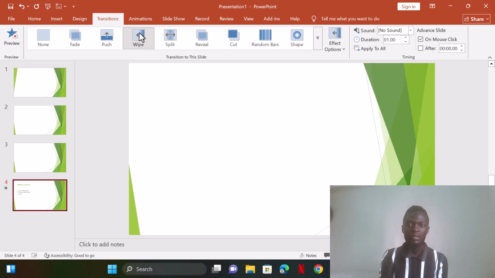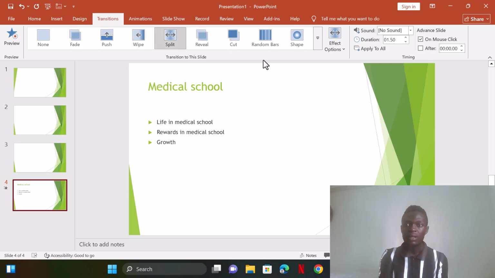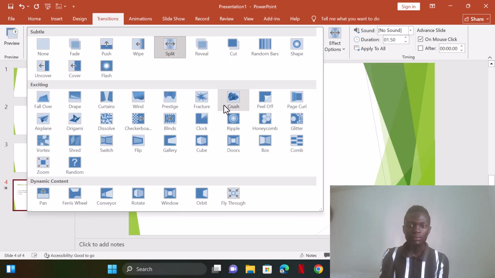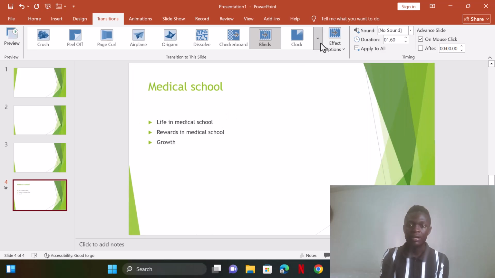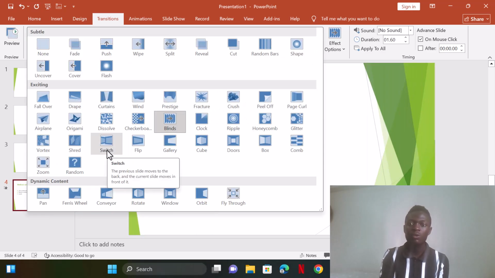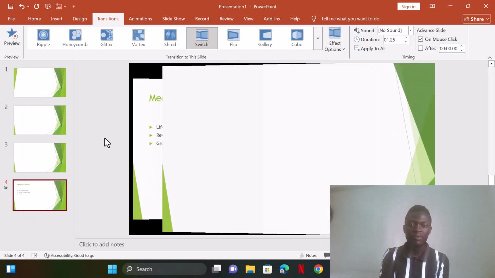Then you can also decide to go here. You see there are different effects. Then you also have this one. Then some are here down. You have a variety of effects. Another one is there. We have a variety of them. You can use all of those effects.